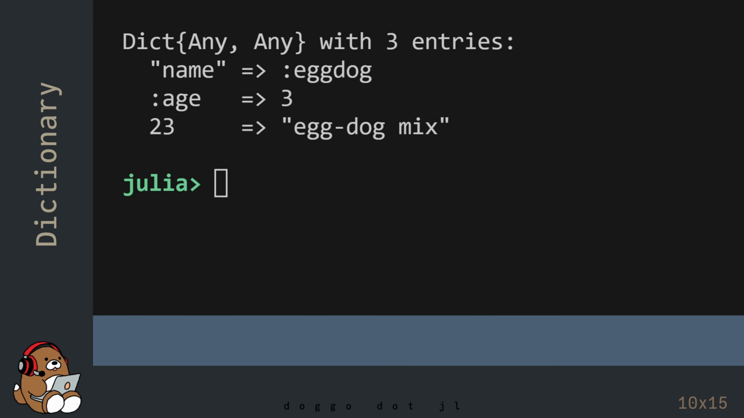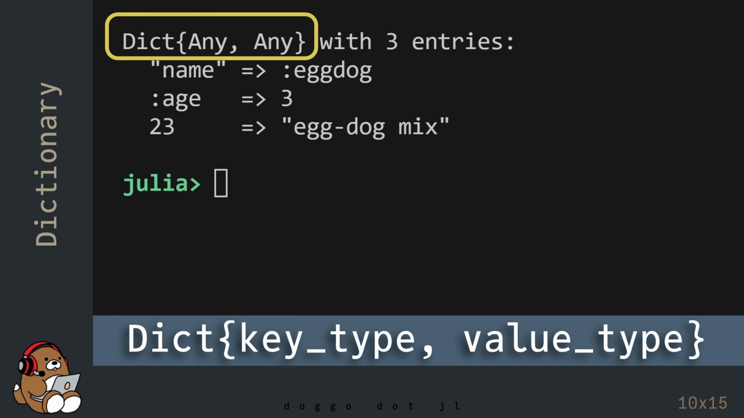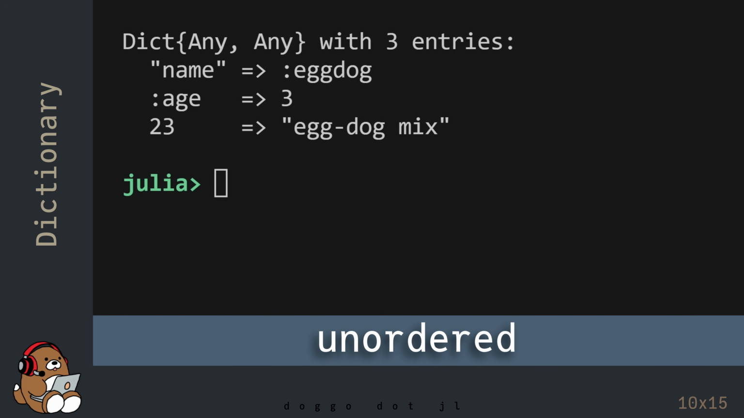In the REPL, you'll see the dictionary displayed with 3 entries. Note that the data type is Dict, with the keys of type Any, and the values also of type Any. A dictionary is an unordered collection, so it may be displayed in a different order than the order in your code. Because it's unordered, you can't sort a dictionary.